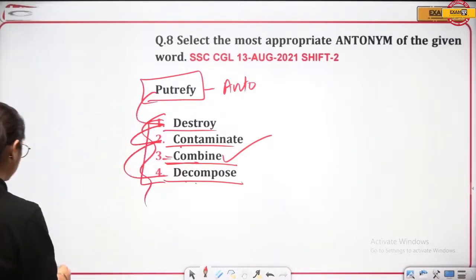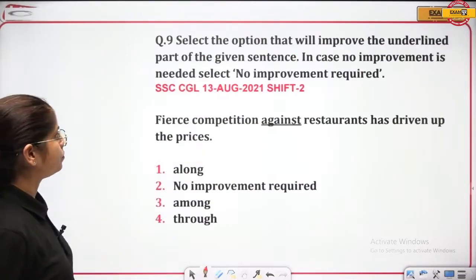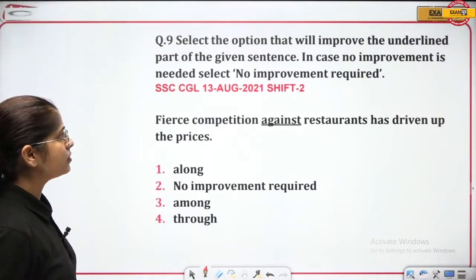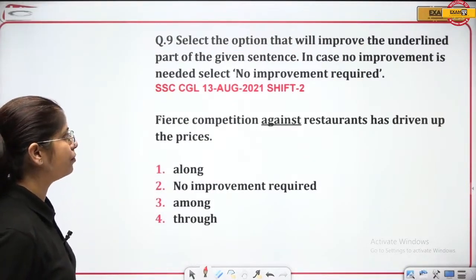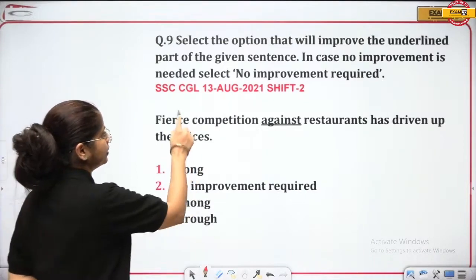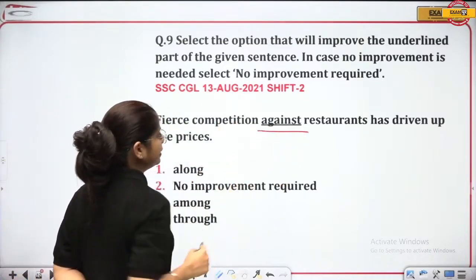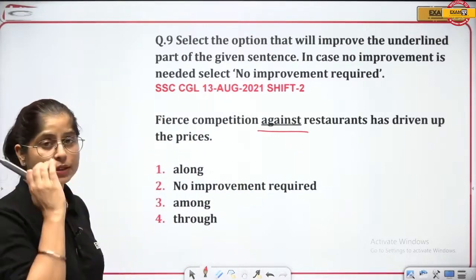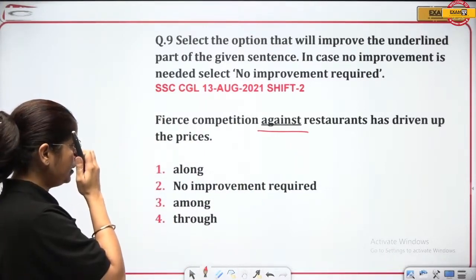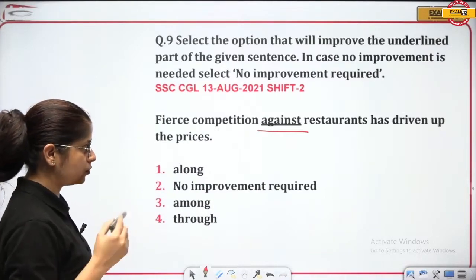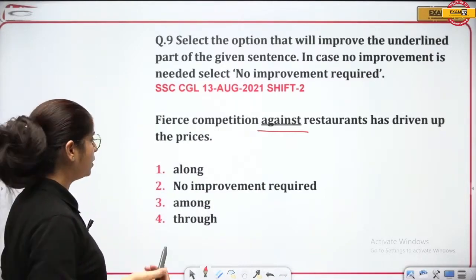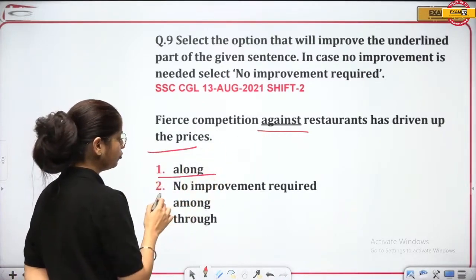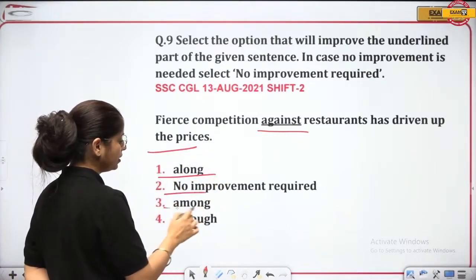Okay, let's go to the next question, and here we go. Select the option that will improve the underlined part of the given sentence. In case no improvement is needed, select no improvement required. Okay, right. See, so here is the part that is underlined. You have to choose whether this requires any kind of replacement or not. See this one. Fierce competition against restaurants has driven up the prices. So is against okay, or does that need replacement? Along, no improvement, among, or through.